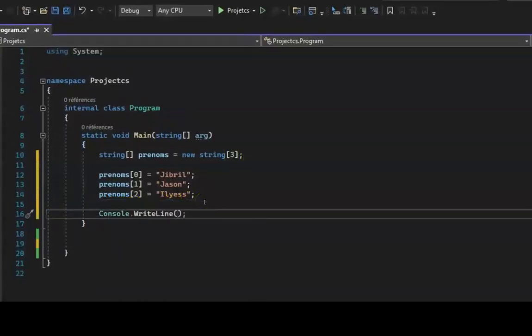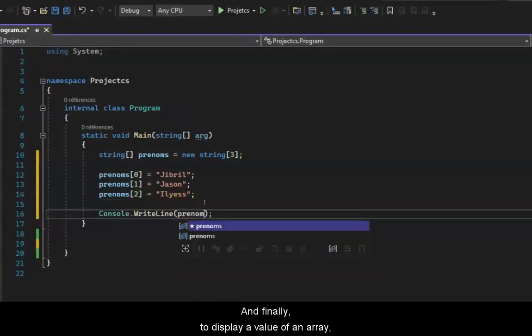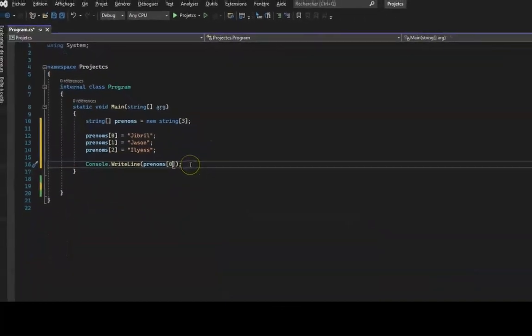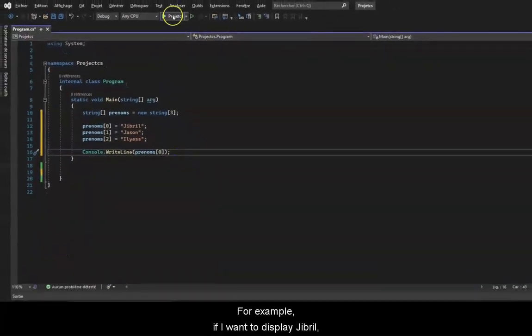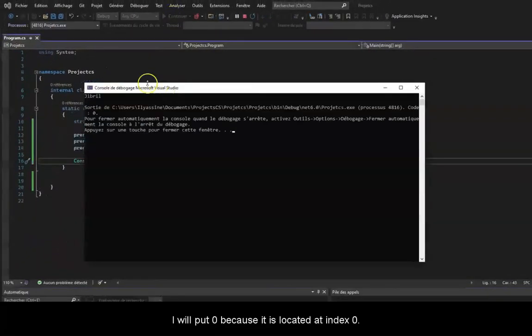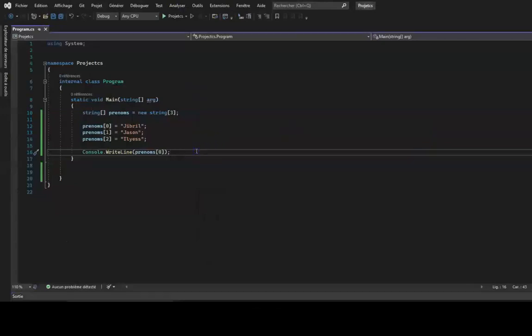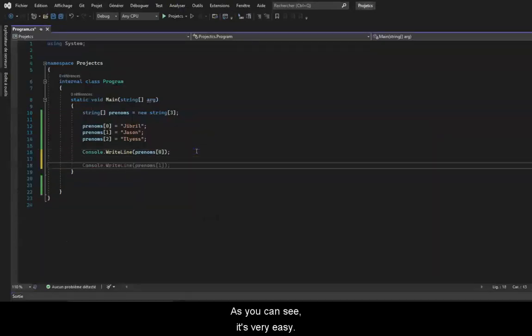And finally, to display a value of an array, type console.writeLine, put the name of the array in brackets, put brackets again, and put the index of the value you want to display in the brackets. For example, if I want to display Jibril, I'll put 0 because it is located at index 0. If I run the program, we will have Jibril displayed in the console window. As you can see, it's very easy.